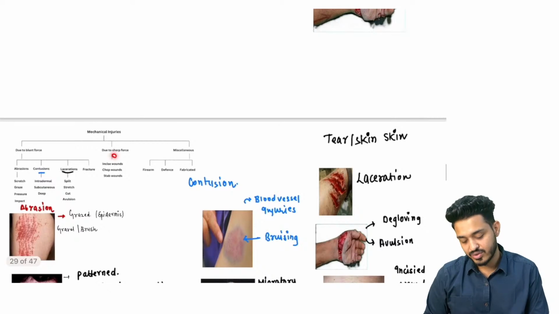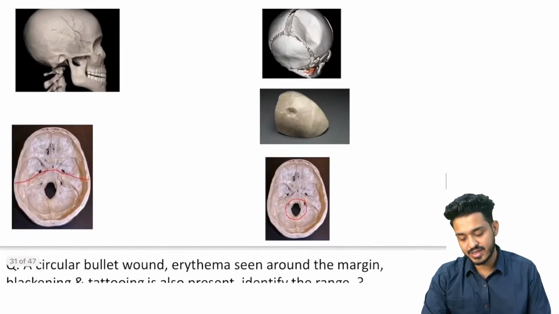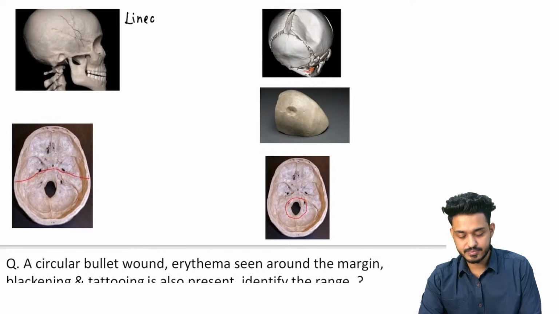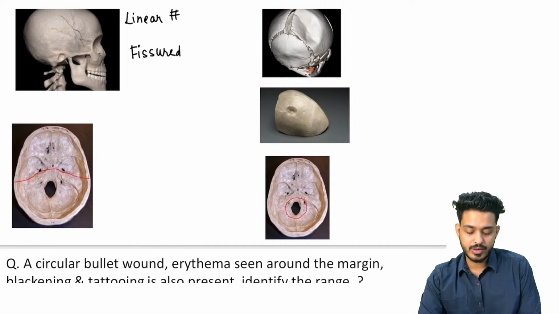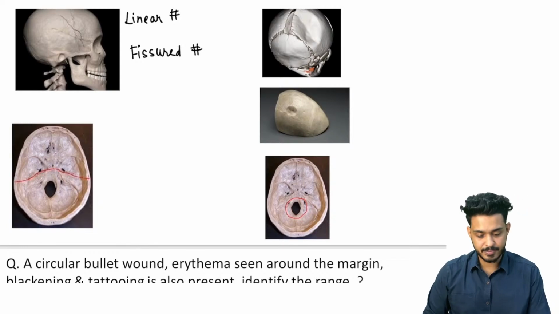After this, we are going to discuss about the fractures. So we are going to have these fractures. First fracture that we are having is going to be a linear fracture. Remember, look here, this is a linear fracture. We are also calling it fissured fracture. This is your linear fracture or fissured fracture.